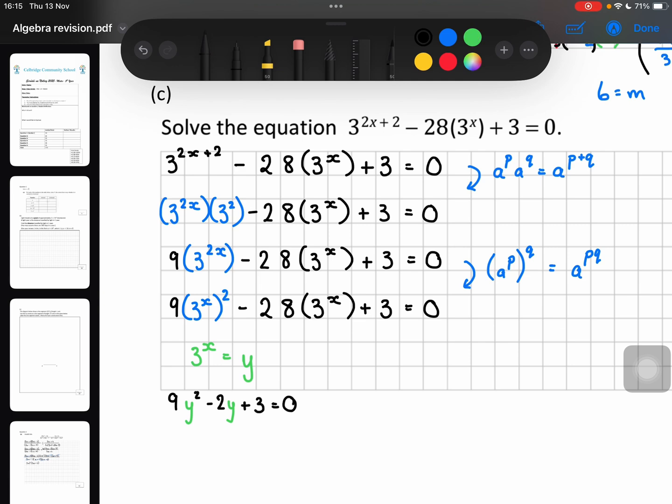Could you solve that? Yeah, we can factorize that and solve. The leading coefficient is not 1, so it is a slightly difficult quadratic to solve.